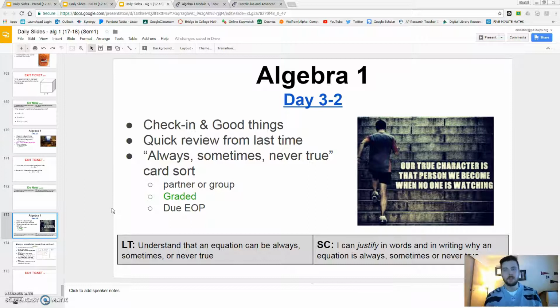Unit 3, equations. Okay, before anything though, you guys know how we start. You need to do two things. Make sure you got your binder for our notes from last time, and do a check-in and share something good with your friends, with your group mates. So, binder and check-in. Go ahead and pause the video, and binder, check-in. Go.